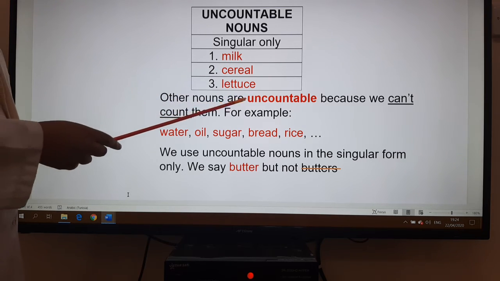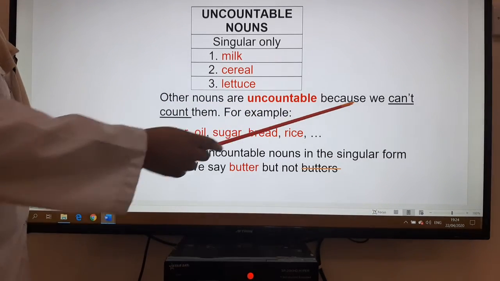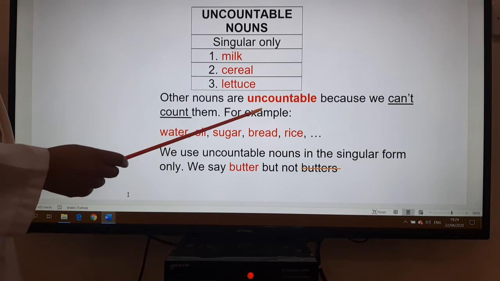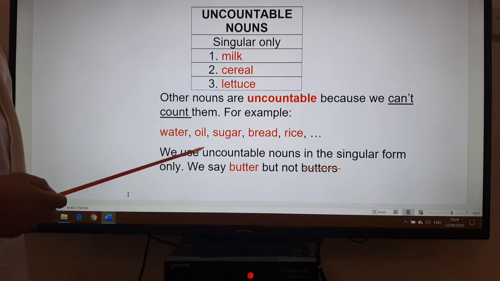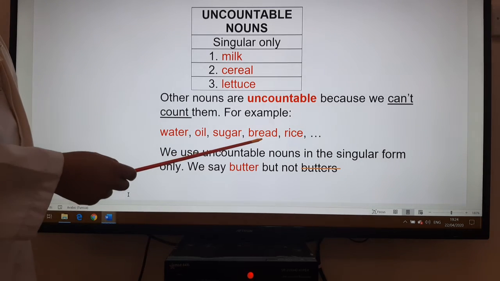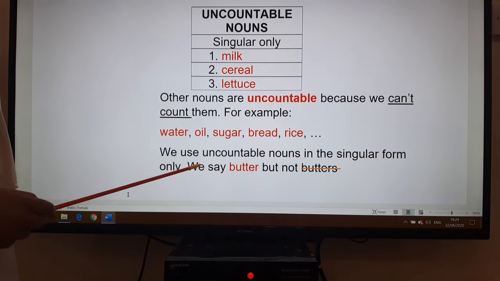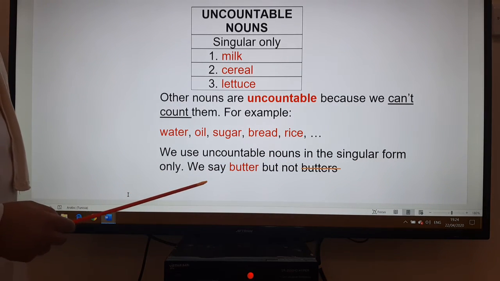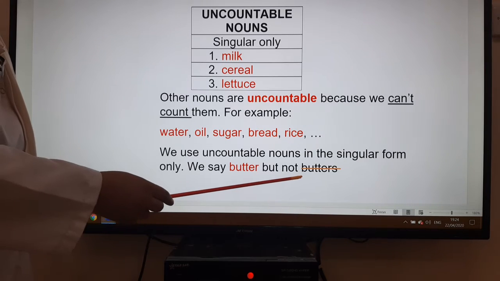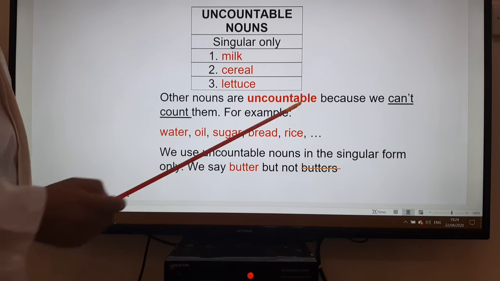So other nouns are uncountable because we can't count them. For example, water, we cannot say 1 water or 2 waters. Oil, sugar, bread, rice, etc. So we use uncountable nouns in the singular form only. We say butter, but not butters. It's not possible.